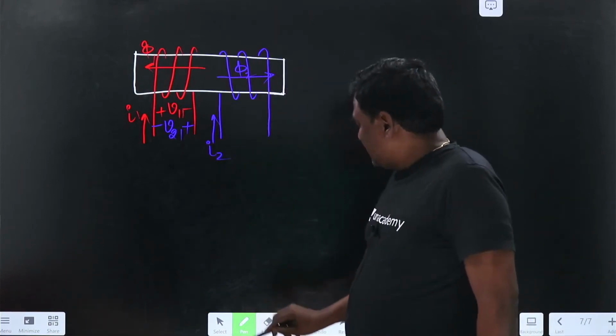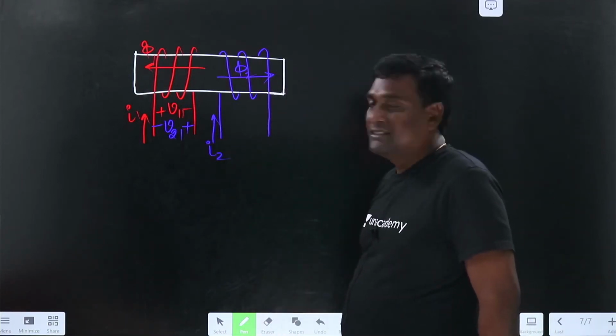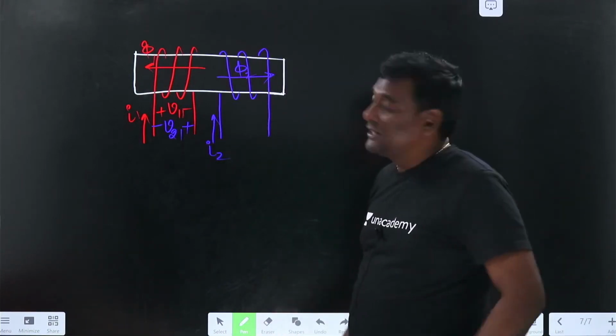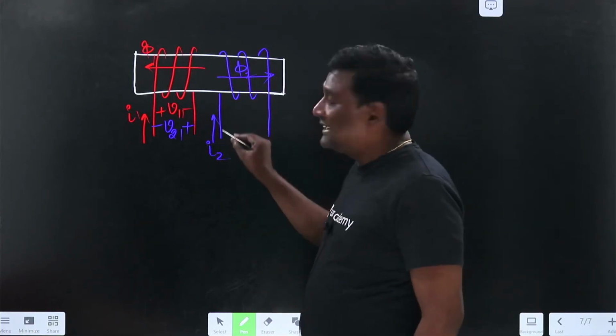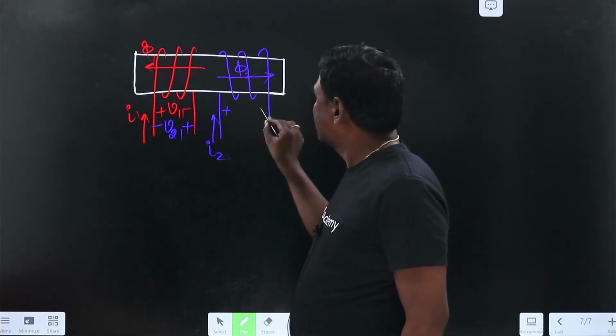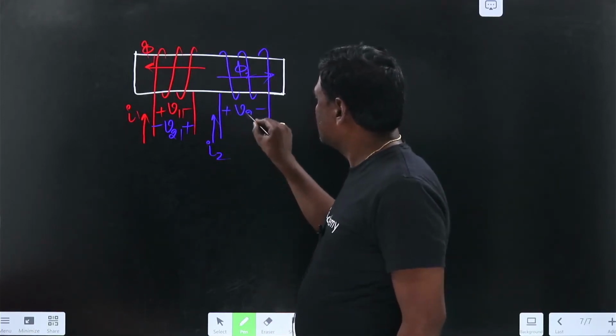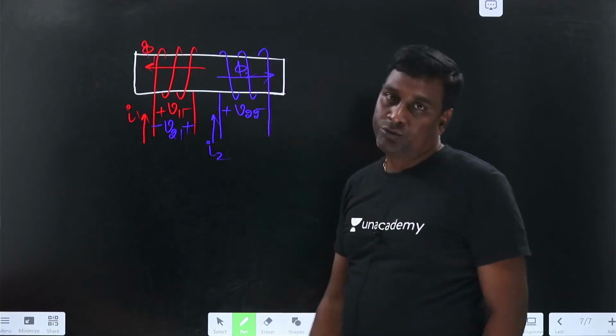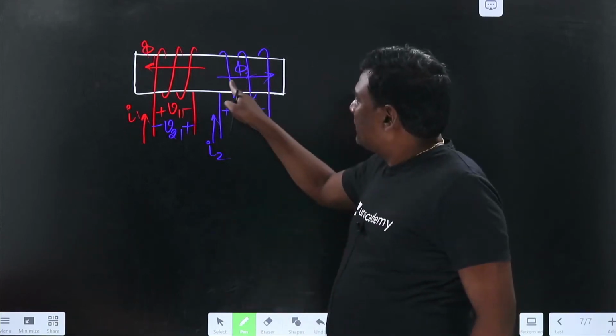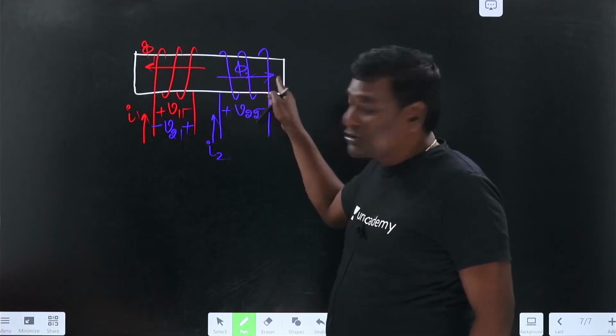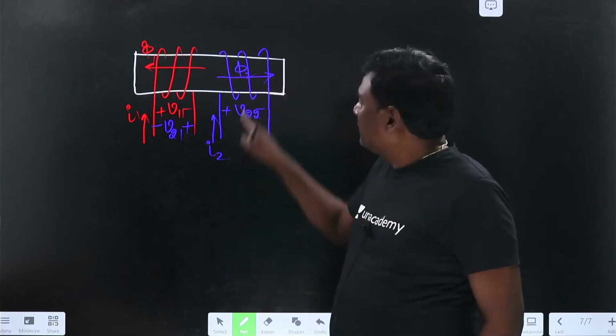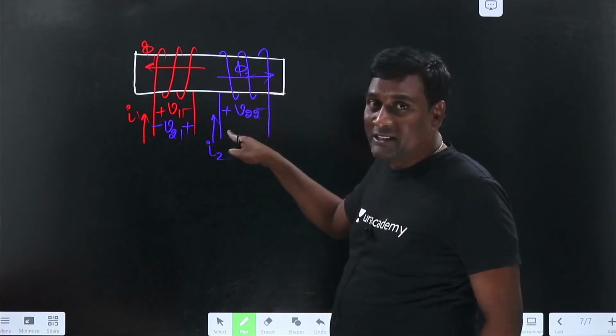Now let us think of blue. In blue, what's happening? Whenever my current is entering here, plus, minus, this is V2 self. Because of the right side direction of flux, the induced voltage is like this.